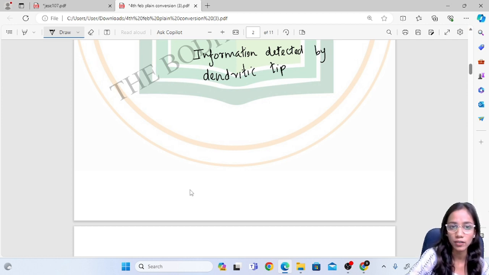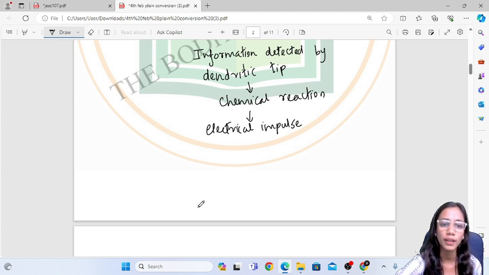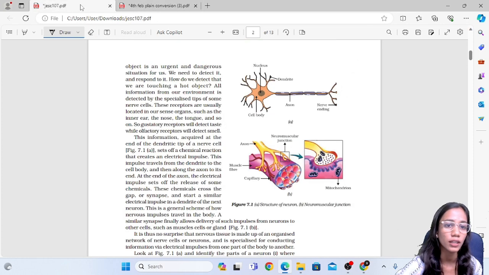Information is detected by the dendritic tip, which sets off a chemical reaction and creates an electrical impulse. Now the electrical impulse will travel along the cell body to the axon and at the end, in the nerve endings.